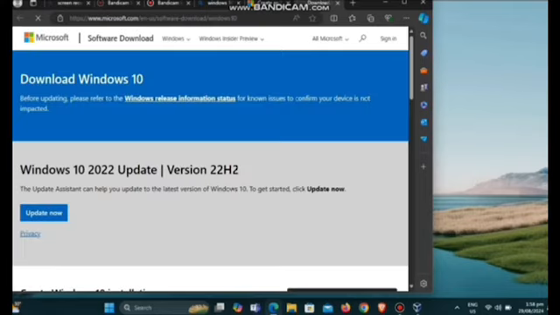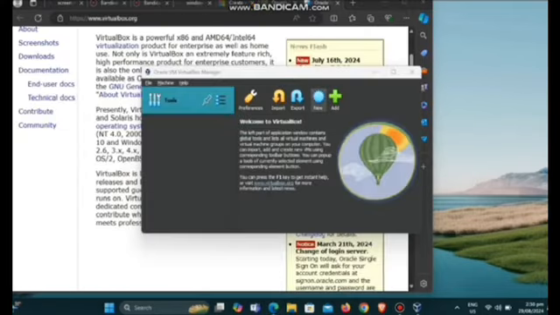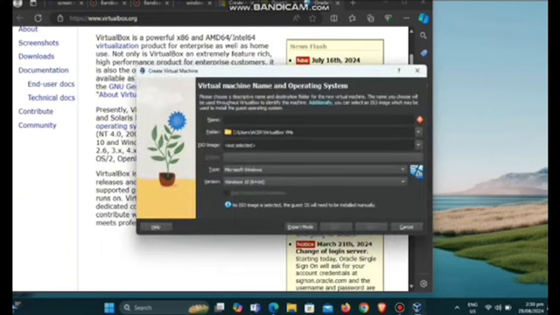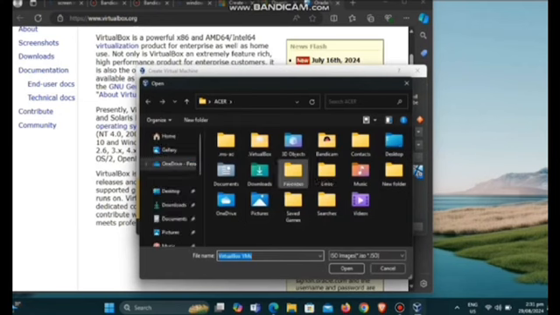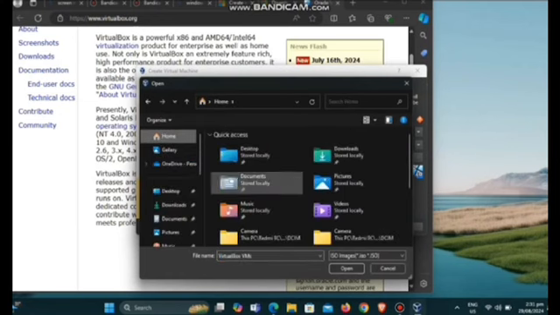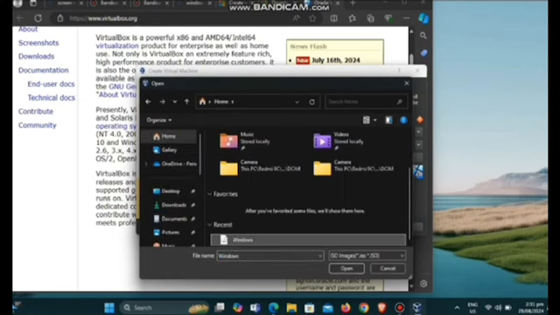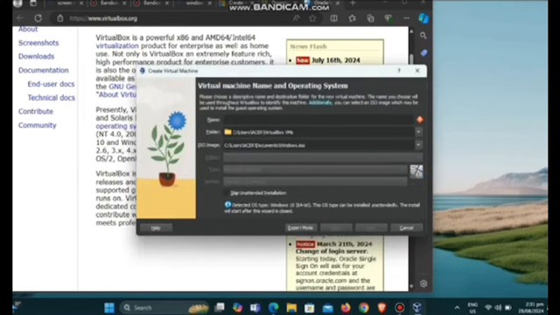Back to the Oracle app, click New. Find the ISO image, then click the dropdown button at the right side. Find Other, then click. Then after that, find the file that you've downloaded on your browser that has the file name Windows ISO and click it.